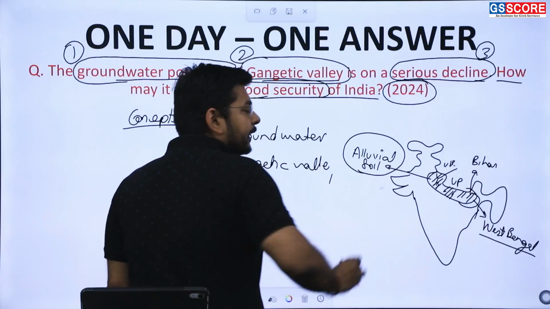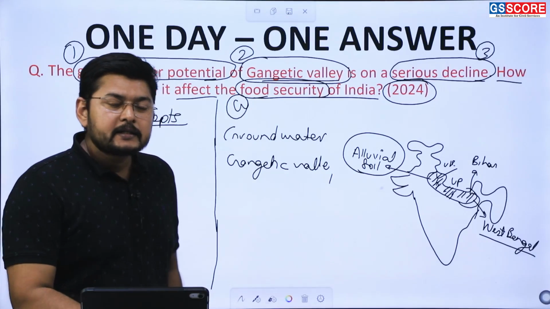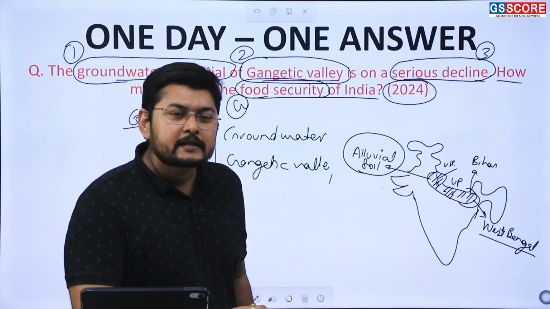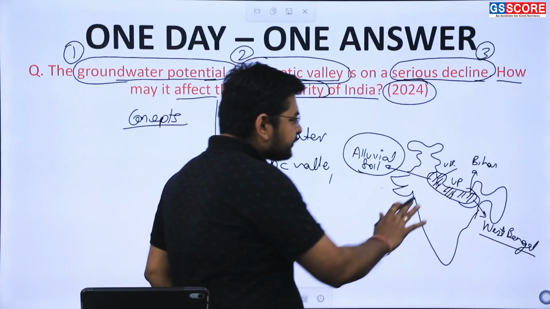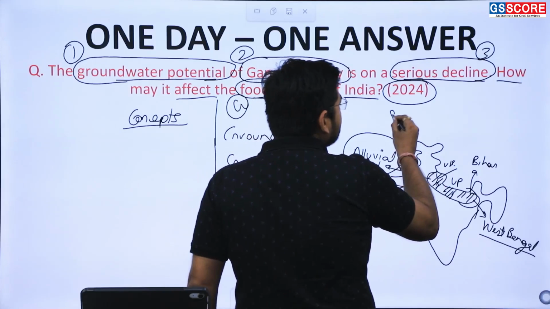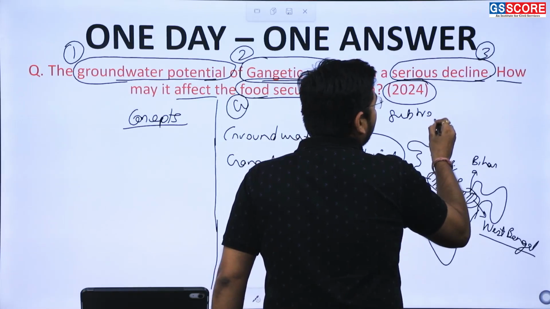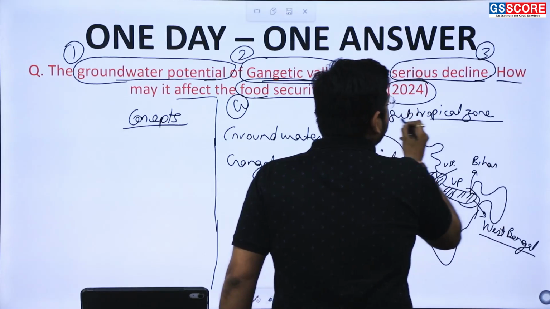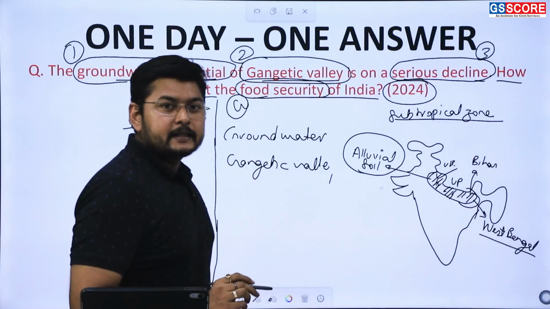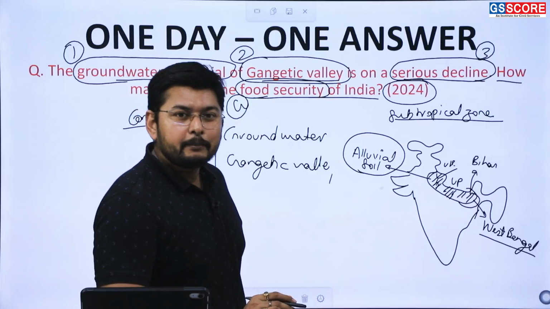Alluvial soil is one of the most important soils used for the cultivation of various kinds of crops, as this part of India lies in the subtropical zone. Here we see that it is one of the granary parts of India.